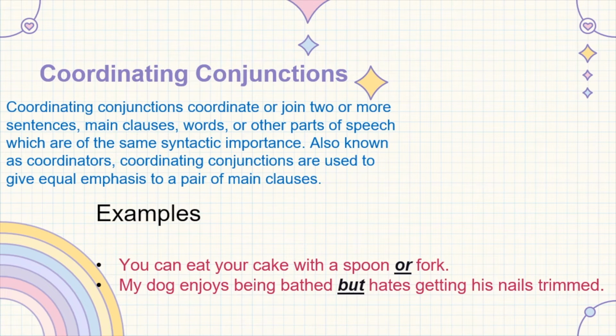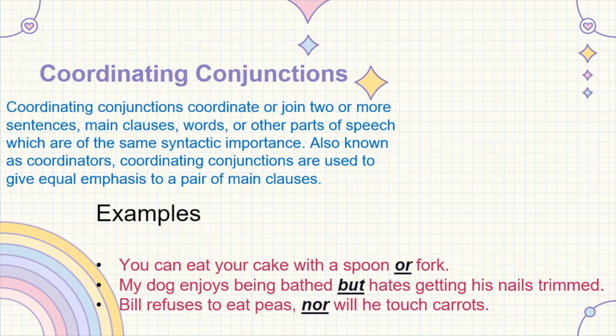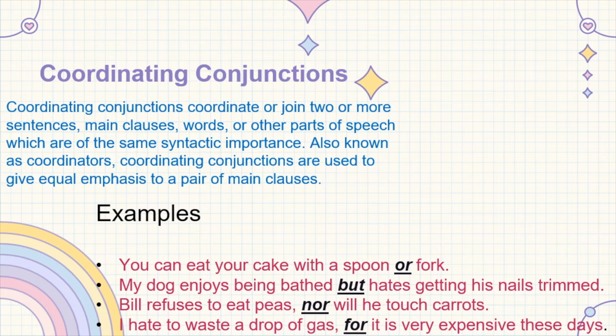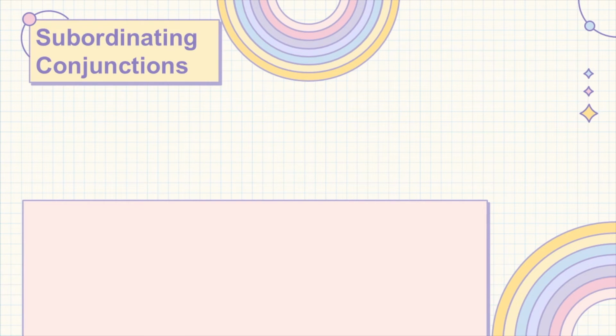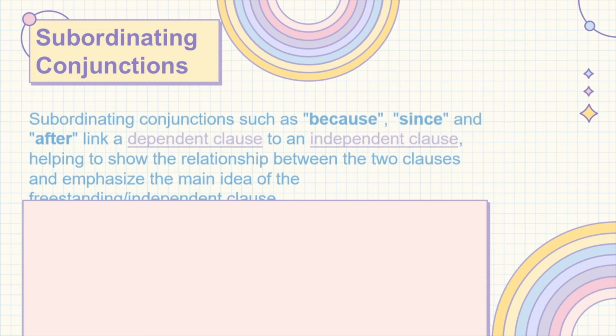The examples of coordinating conjunctions are: you can eat your cake with a spoon or fork. My dog enjoys being bathed but hates getting his nails trimmed. Bill refuses to eat peas, nor will he touch carrots. I hate to waste a drop of gas, for it is very expensive these days. So the words or, but, nor, and for are some of the examples of the coordinating conjunctions. Now, let's move on to know about the second type, that is the subordinating conjunctions.